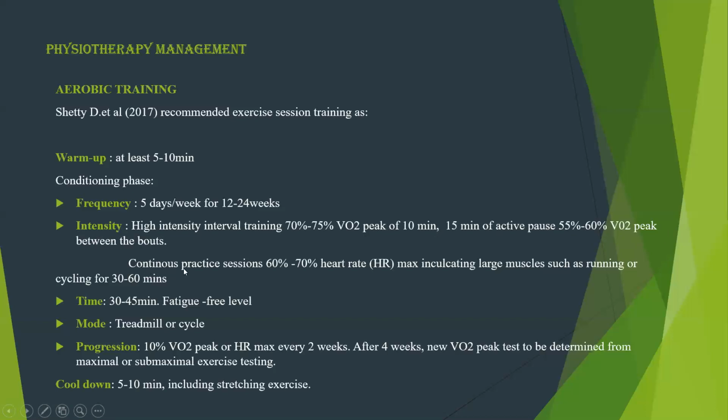Next comes the continuous session. So continuous session intensity is about 60% to 75% of HR max. So they should include large muscle groups. Activities such as running or cycling can be given for 30 to 60 minutes. This is about the continuous session.